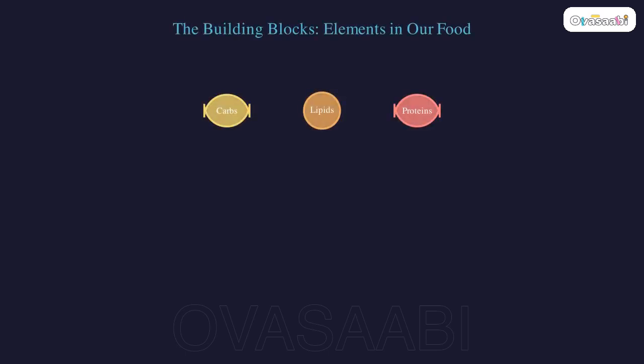Every food you eat is built from chemical elements. Let's discover what makes up carbohydrates, lipids, and proteins.